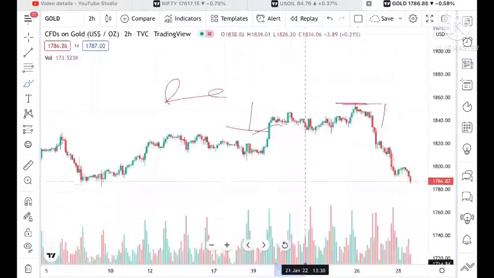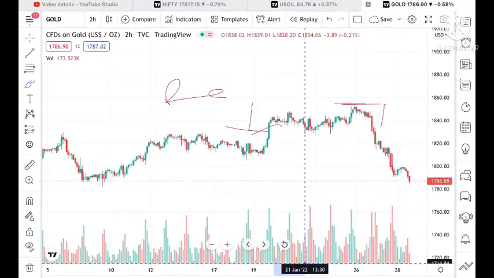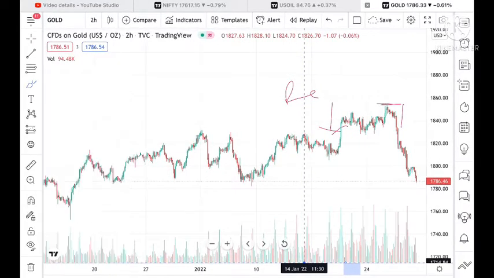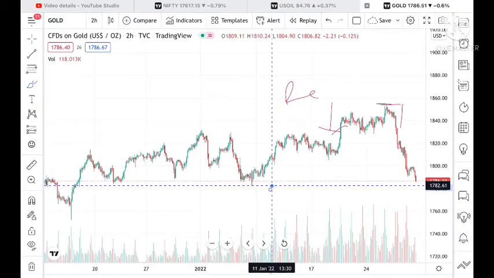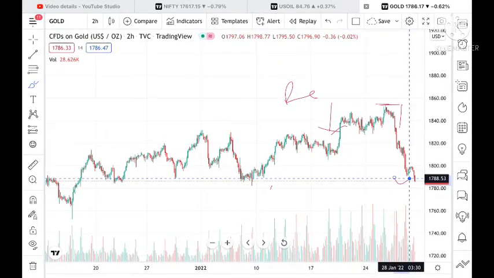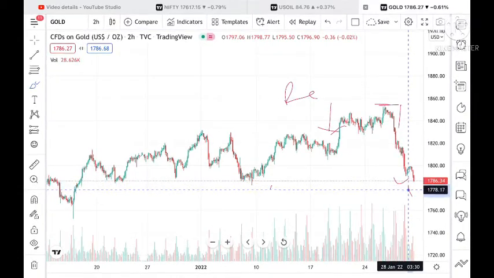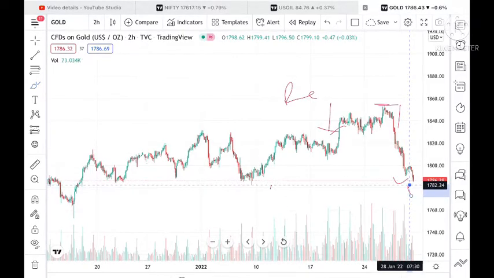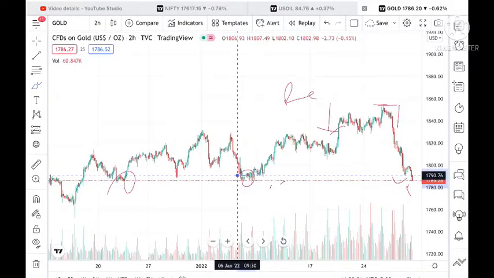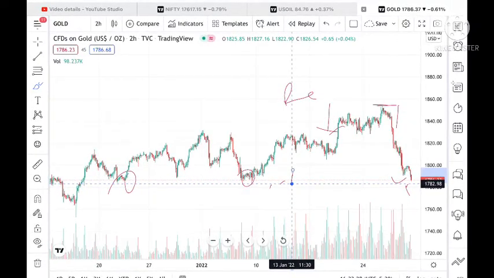Now if you look at the chart, the price of gold is currently moving at around 1786, and if it sustains, we can see a strong support coming at a level of 1782. Suppose it comes close to this level and we can see a bounce back from there, or if it doesn't sustain this level, then it can go further low. And the support at around 1785 is already tested here. But if it goes below this level, we can see it has touched a level of 1782.98.